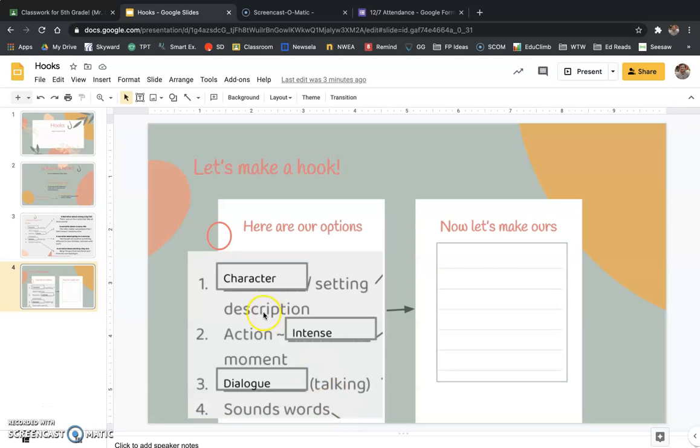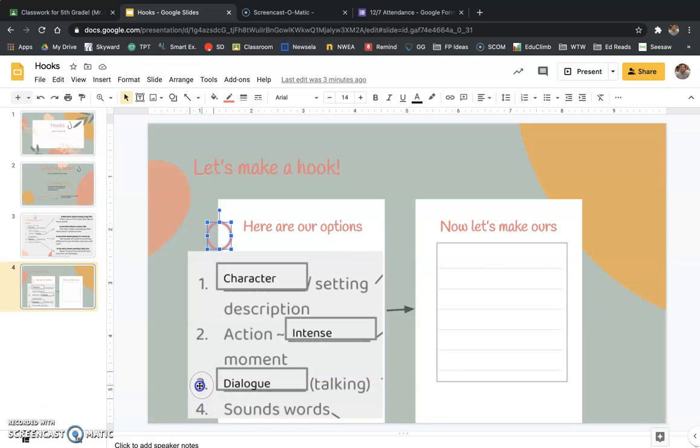Okay? When you choose which one of these four you want to do, you're going to take this circle. You can put it around. If you want to do a character or a setting description, do that one. Okay, if you want to do an action or an intense moment, number 2. Number 3 is dialogue or talking. Number 4, sound words like bang, boom, pow.